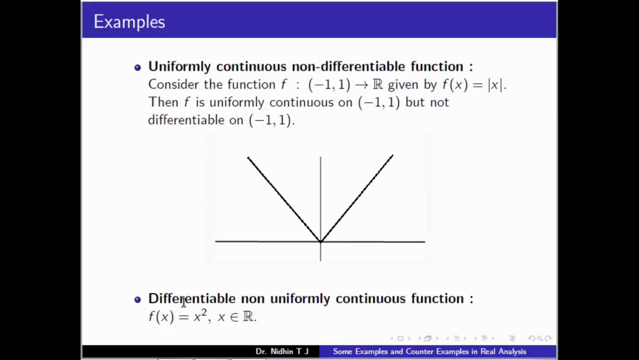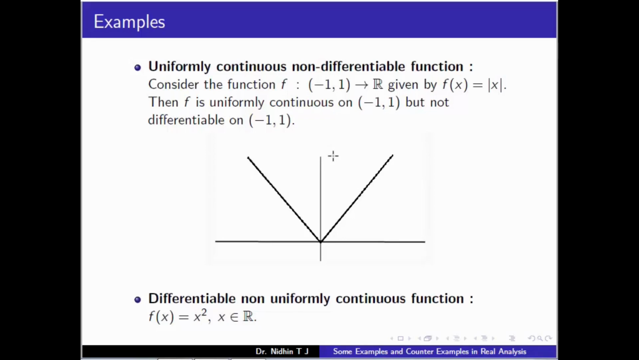Now another one is an example of a differentiable function which is not uniformly continuous. That is f of x equal to x square on the real line. We have seen that this is not uniformly continuous, and it is clear that it is differentiable and the derivative is 2x.